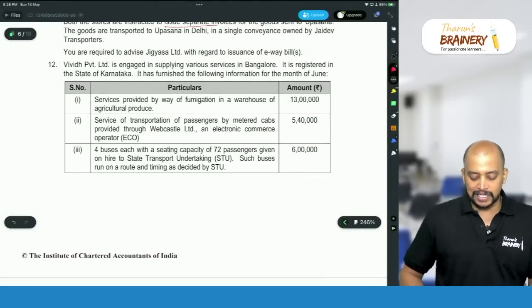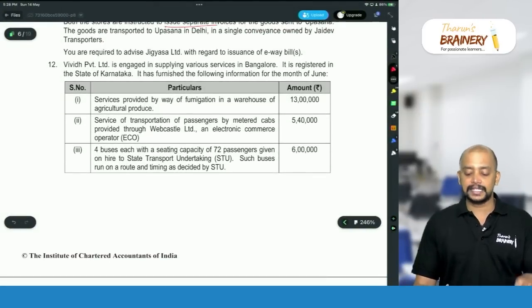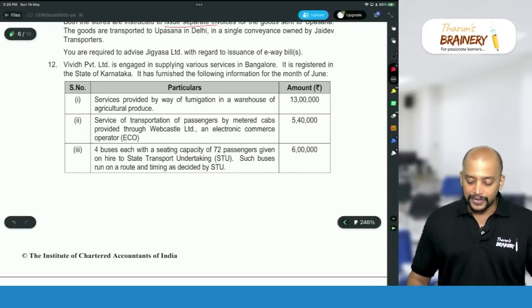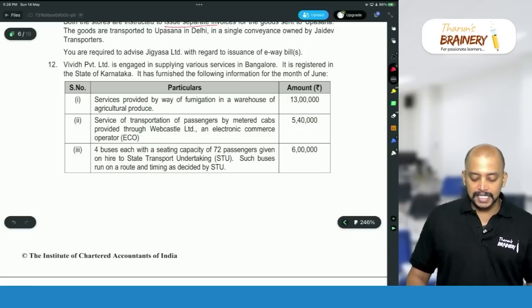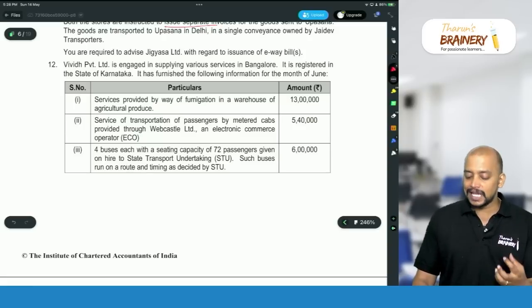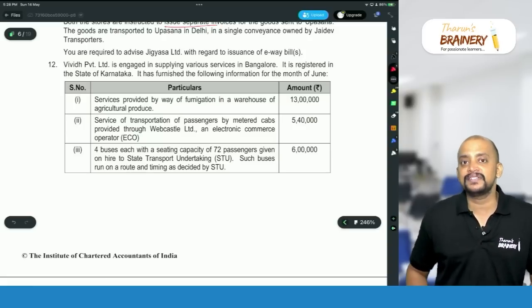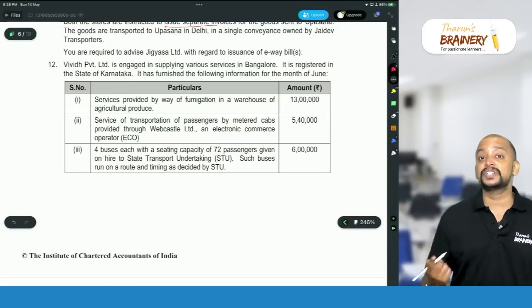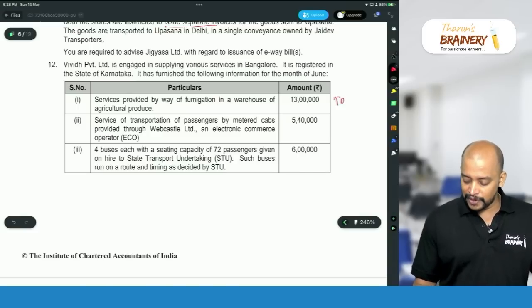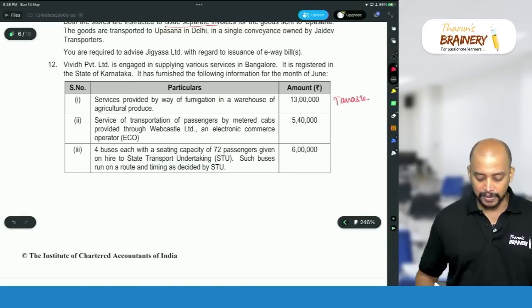Vivid Private Limited is engaged in supplying various services in Bengaluru. It is registered in the state of Karnataka. It has furnished the following information for the month of June. Services provided by way of fumigation in a warehouse of agricultural produce. Previously, fumigation services was exempted, but now that exemption is withdrawn. So therefore, this fumigation service will be taxable.